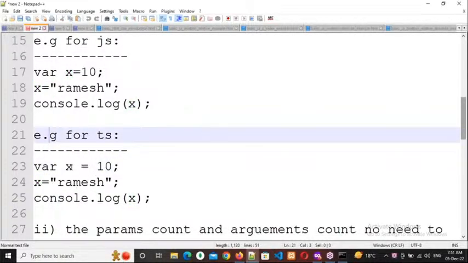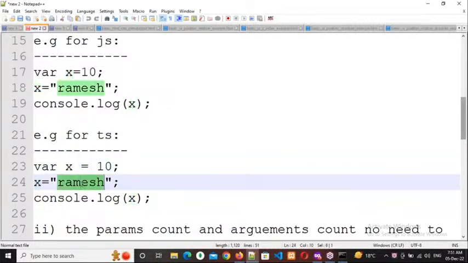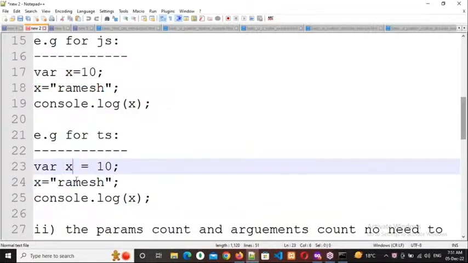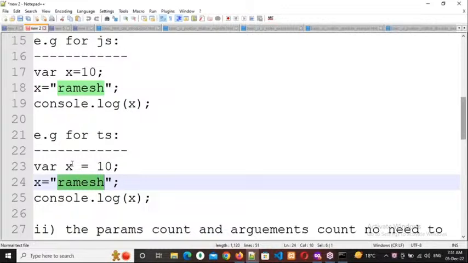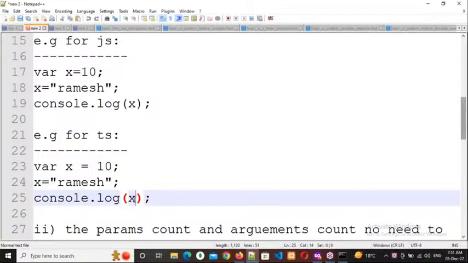Okay. Yes, sir. Since the data type is number and the data is a string here, the data type and data are not matching. It will throw an error at line number 25. Why? Because the data is not matching.